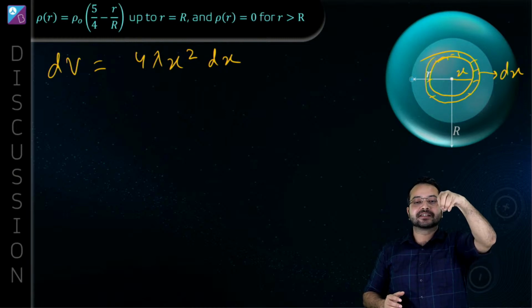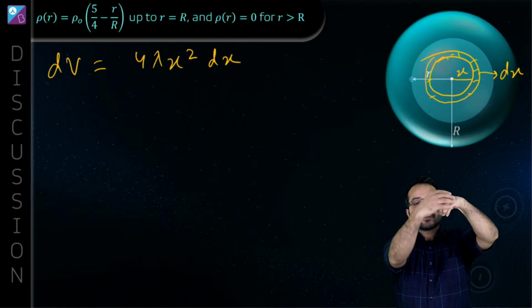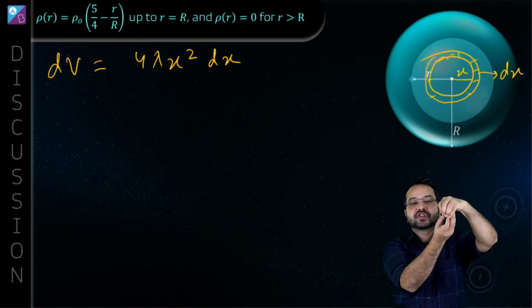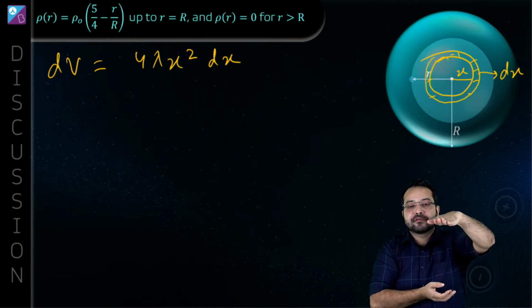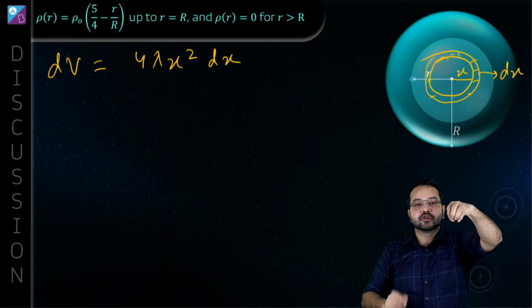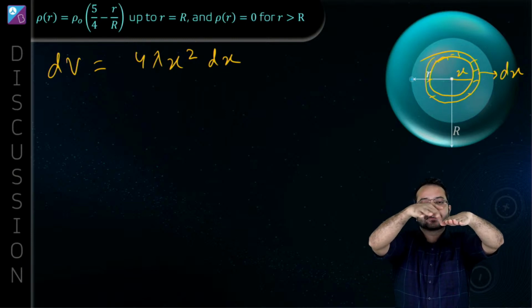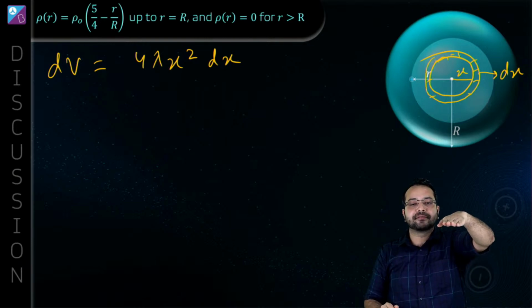Can you see that? This is a shell. I've cut it open and I'm going to lay it flat on this. Whatever was the surface area of this sphere, when I lay it out flat, isn't that going to be the surface area of this region? Do you agree? So the surface area of the sphere is the same as the surface area when I have laid it down flat on the table.